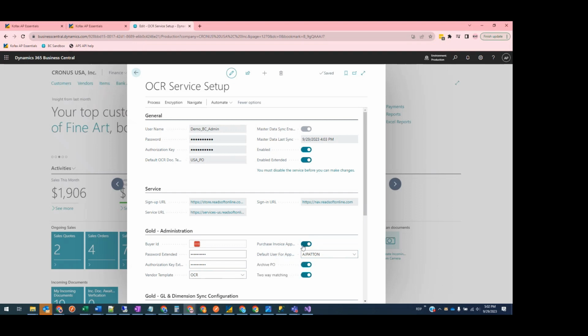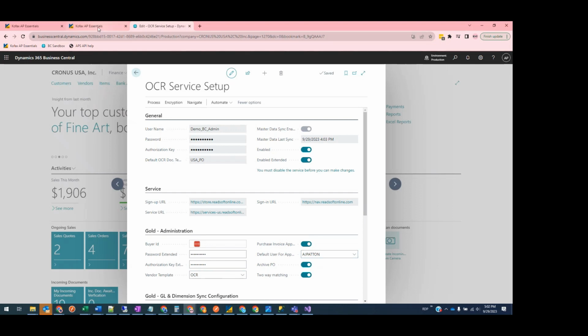Underneath that toggle switch, we also have a default user field. What will happen when you sync approval data back to Business Central is Business Central will try to find a user match between the users in Business Central and the users that AP Essentials has in its approval history. If it can find a match, it will map that user from AP Essentials to the Business Central user. If it can't find that match, it will use this default user.